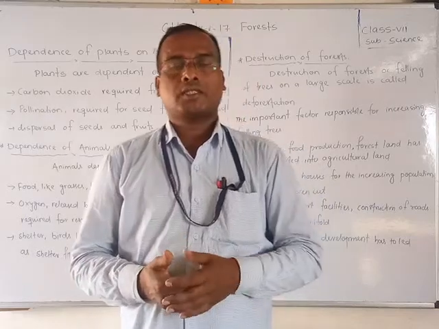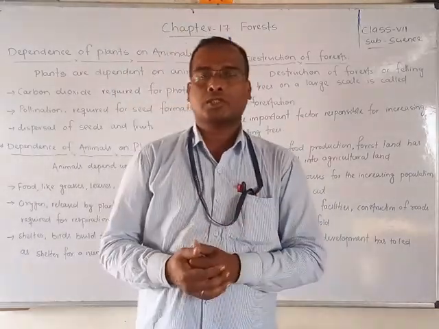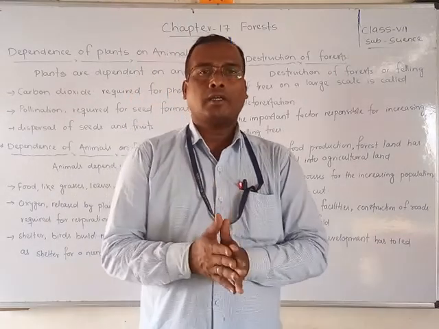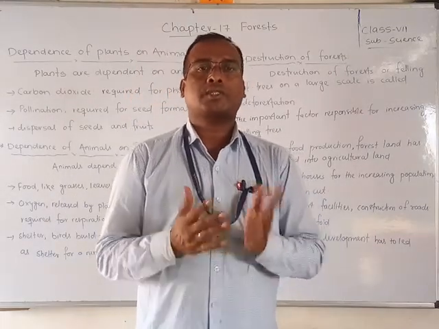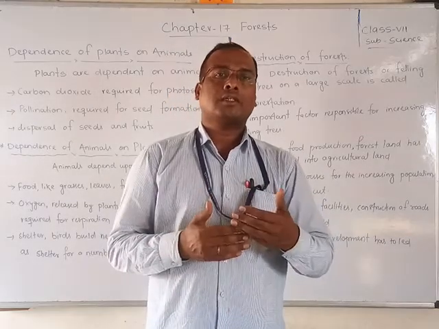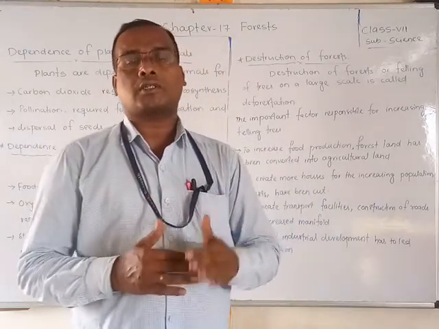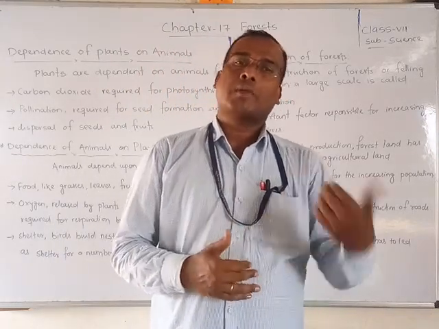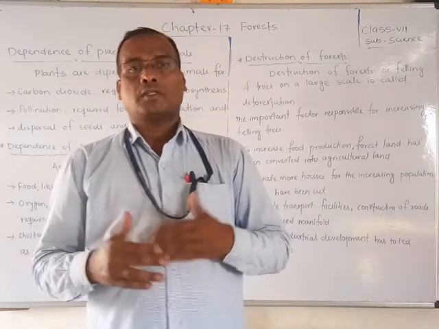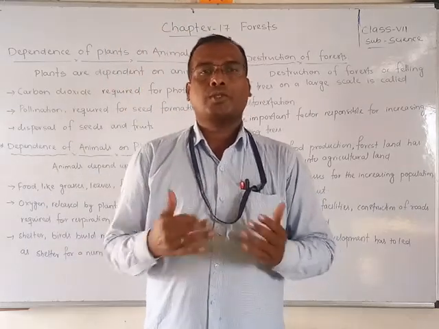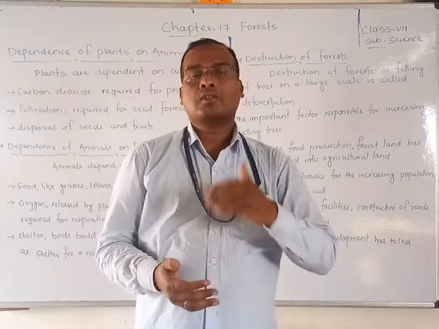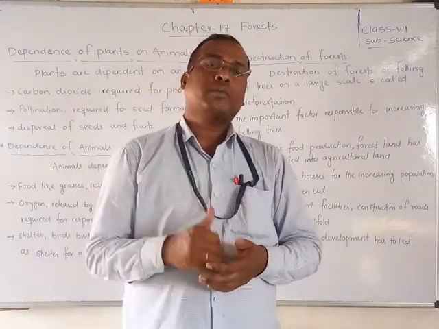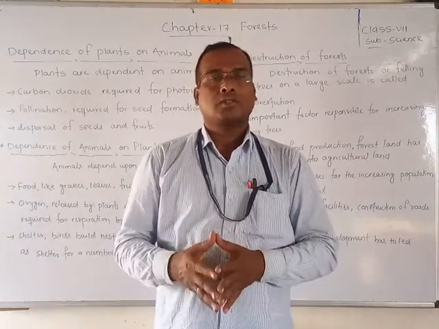In the previous classes we have already discussed what decomposers are and what the interdependence of plants and animals is. So what do you mean by interdependence of plants and animals? What did you understand? That means their interrelations, their correlation to each other. Plants depend on plants, animals depend upon plants. That means they depend on each other. Yes. So today we are going to discuss how plants depend upon animals, and how animals depend upon plants. We will discuss this in this video.